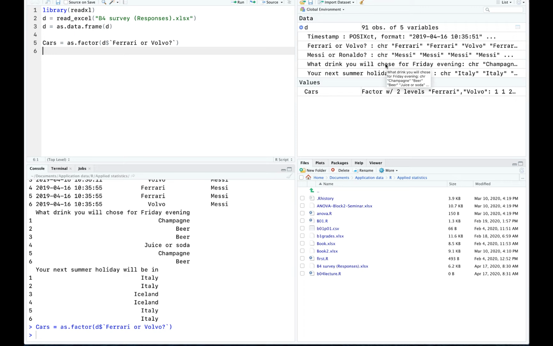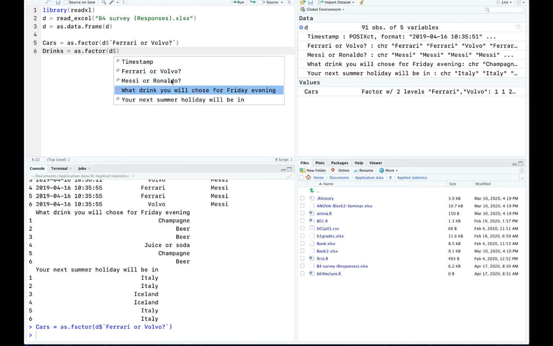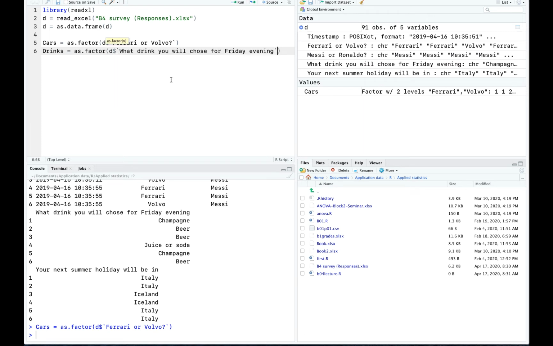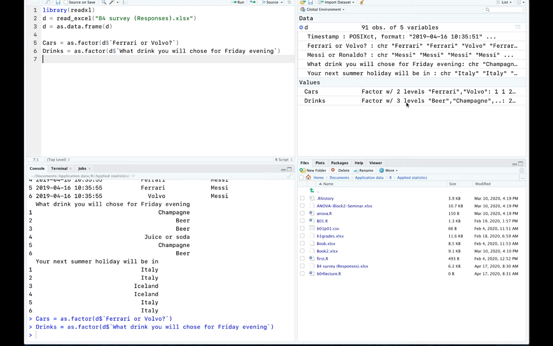You can see it's a factor with two levels. And then let me take one of the variables where I have more than two levels. It will be the drinks, right? So I say drinks, as factor, D dollar, what do you drink? What drink you will choose for Friday evening, right? So this is drinks. Now you can see it's three levels, okay? So that's my data set, cars and drinks.